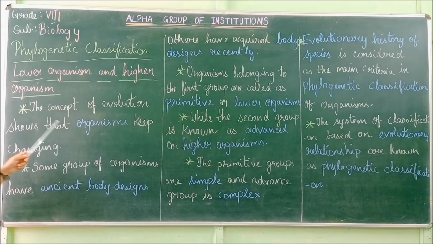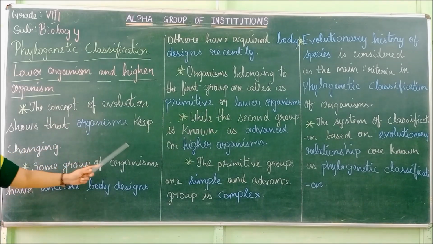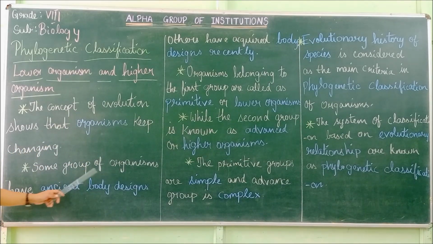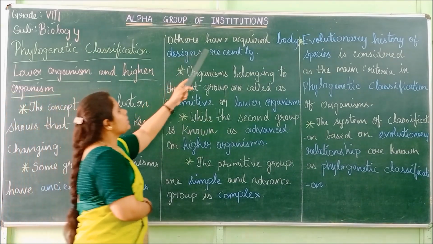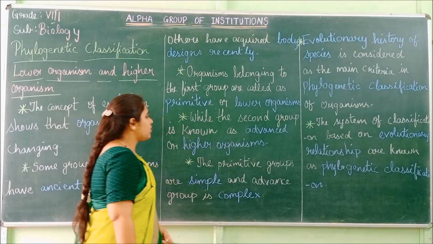So here, in the concept of evolution, the organisms keep changing. From the monkey to the human being there were many stages, and the organism kept changing. It is the same for the giraffe, which also slowly keeps changing. So evolution means organisms keep changing. Some groups of organisms have ancient body designs, and others acquired body designs recently.